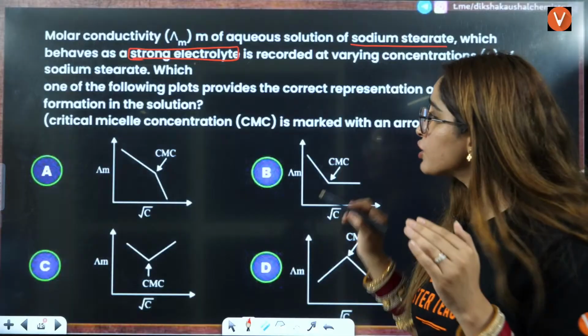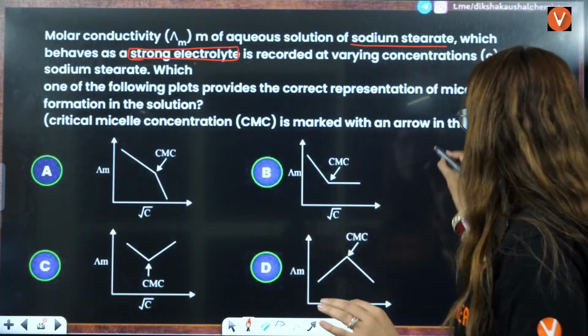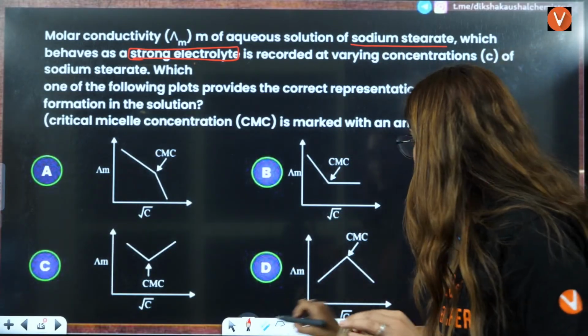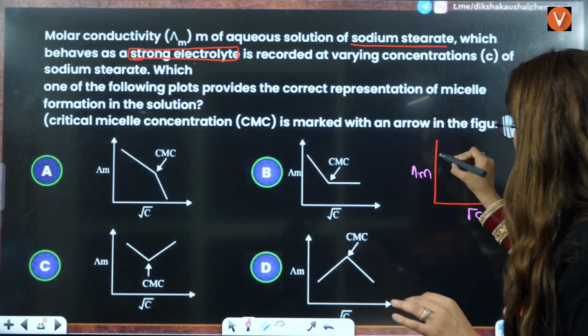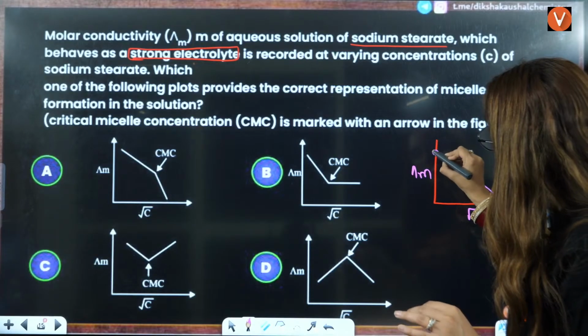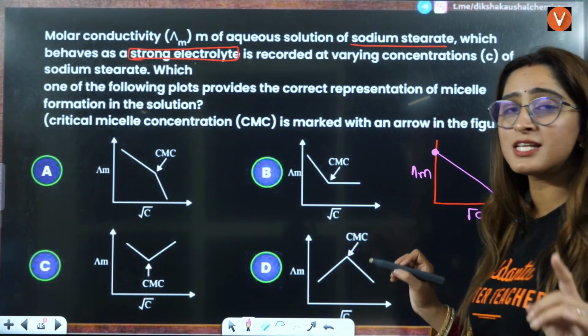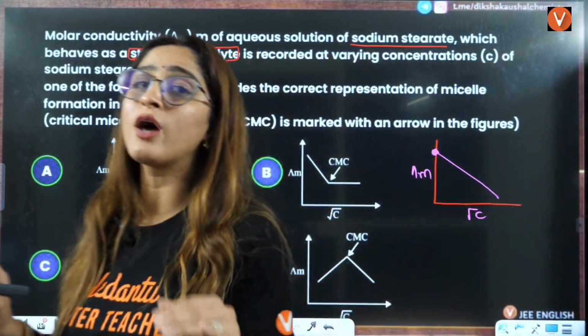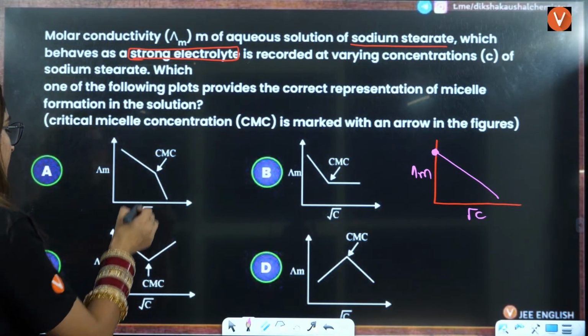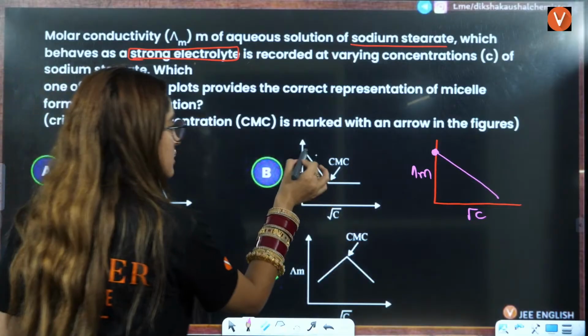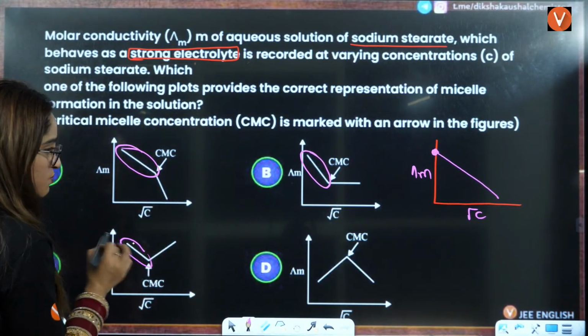Now remember, for a strong electrolyte, we know that the graph is like this. This is under root C, and this is infinite dilution. There will be an intercept on the y-axis, which is your infinite dilution molar conductivity. So that means this thing is possible.